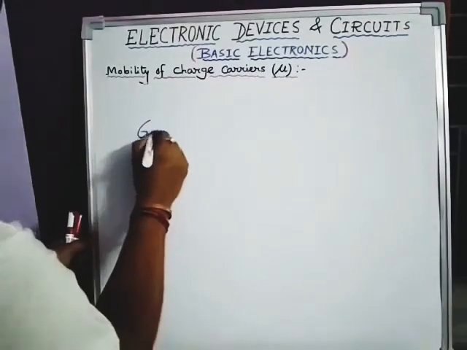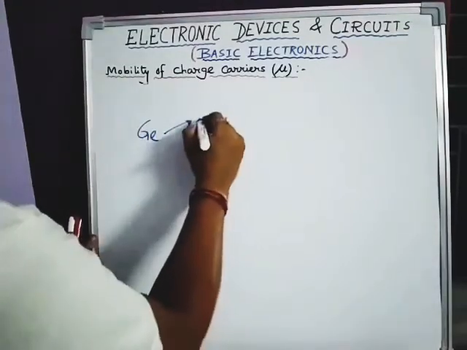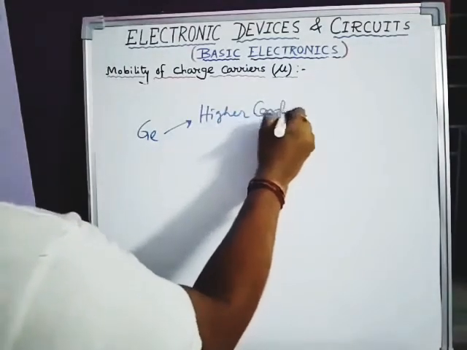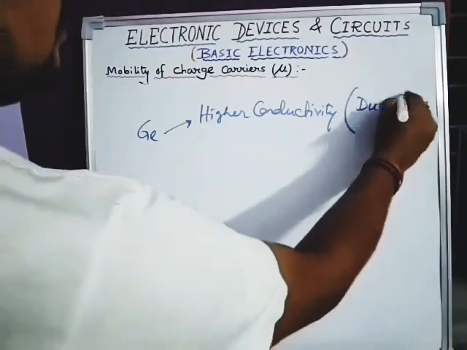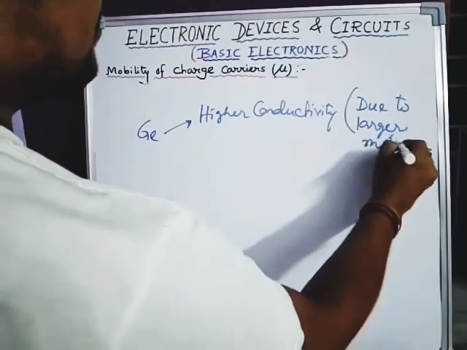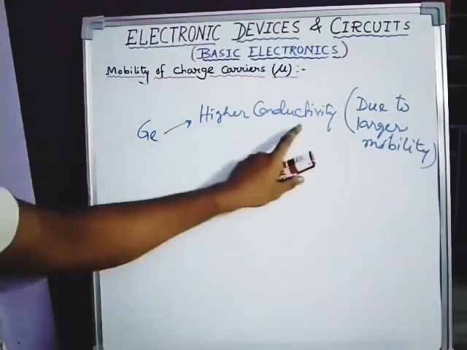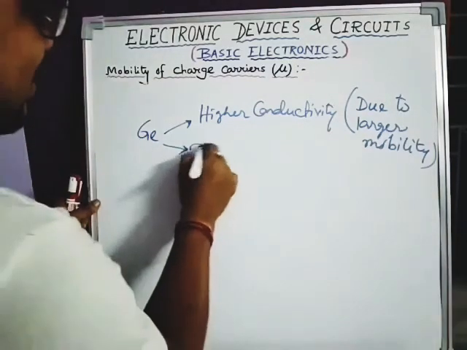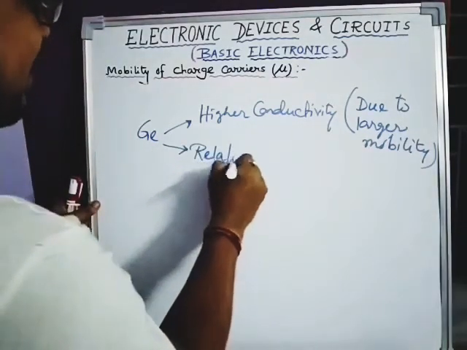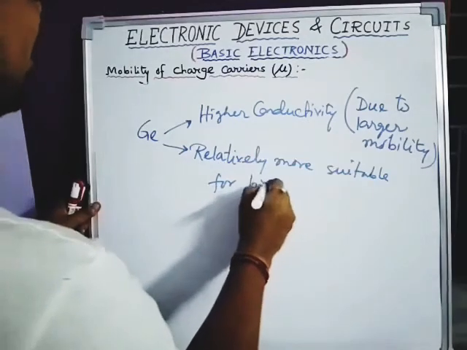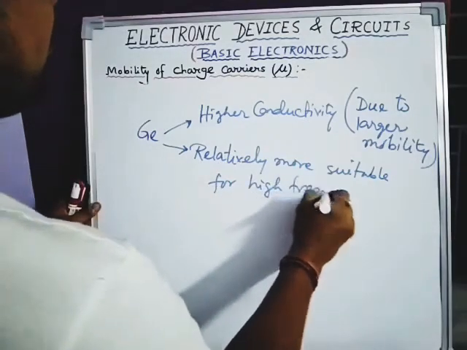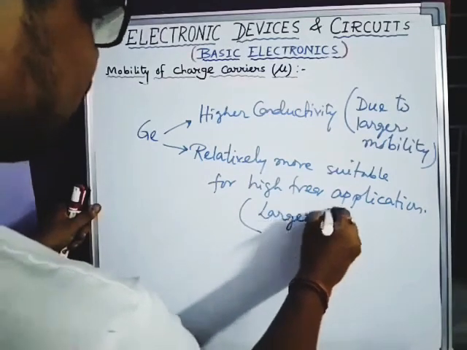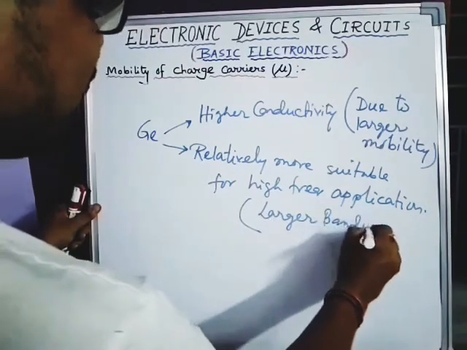Two things to remember for germanium: it has higher conductivity due to larger mobility, and it is relatively more suitable for high frequency applications because it has larger bandwidth. Similarly, silicon also has two points.